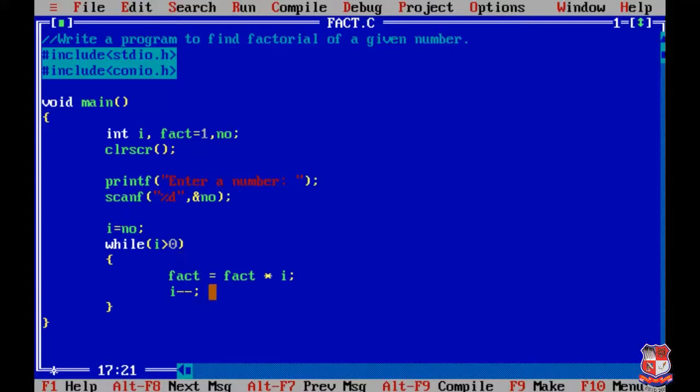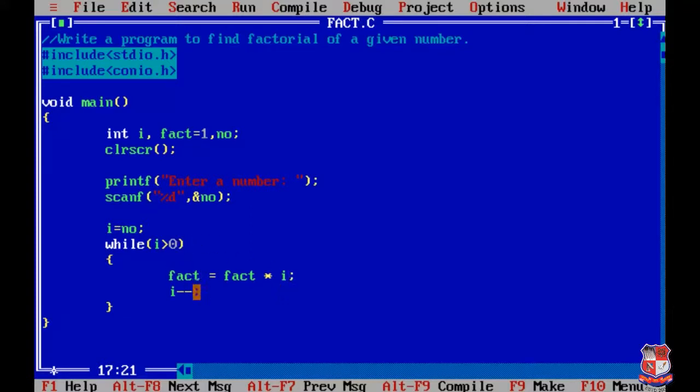Then the value of I is decremented, and it goes to the while loop and checks the condition. Now the value of I is 4 after decrementing by 1. So 4 greater than 0, the condition is true, and the statement executes: fact equals to fact into I. The value of fact is now 5 and the new value of I is 4, so 5 into 4 is 20. The new value of fact is 20.